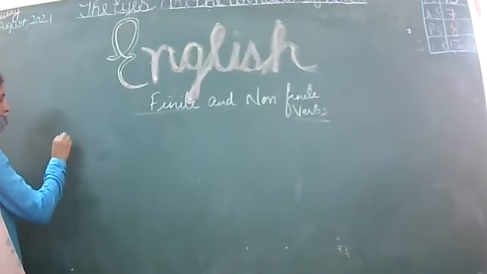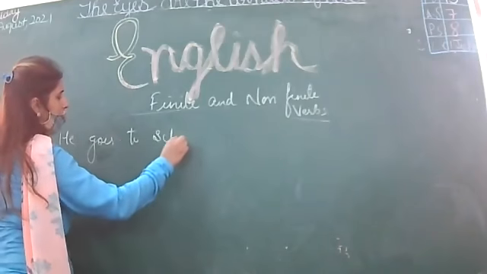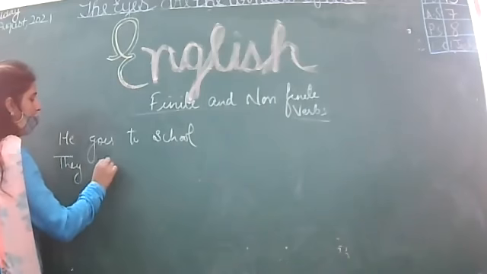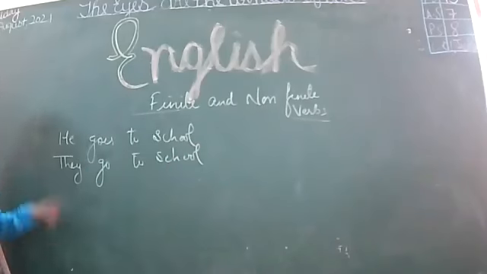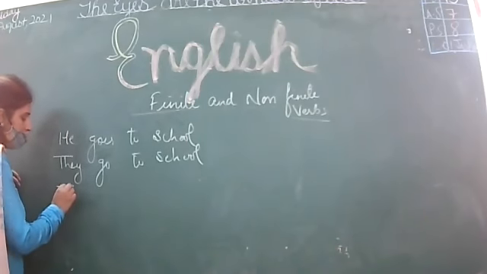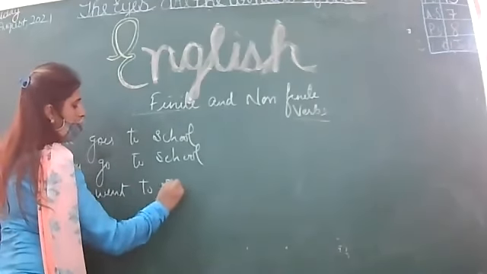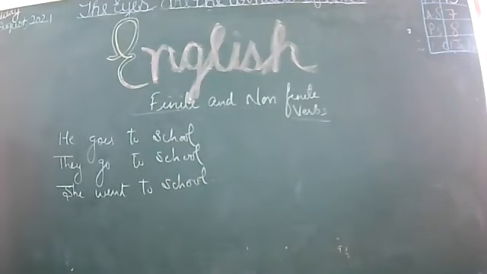Suppose I write down, he goes to school. They go to school. These both are in present tense. Okay. And now if I change them into past tense, for example, with singular, she went to school. In these three sentences, what have you observed?